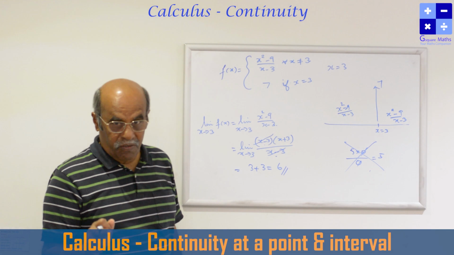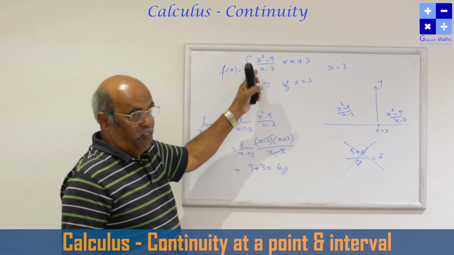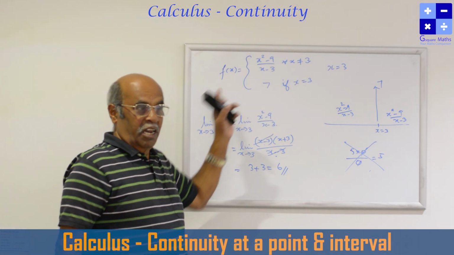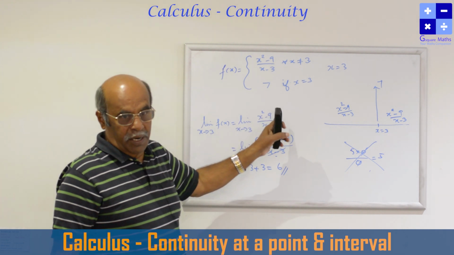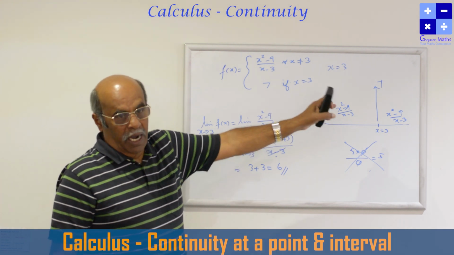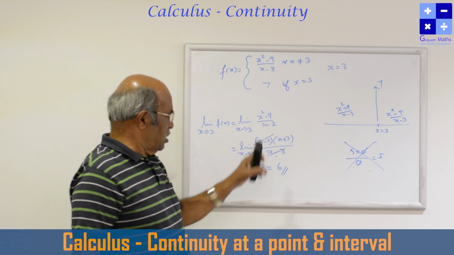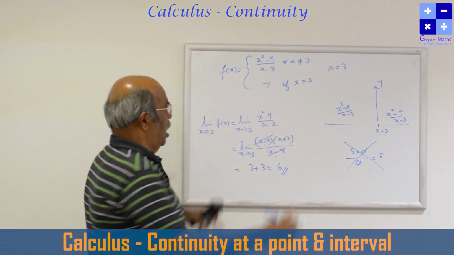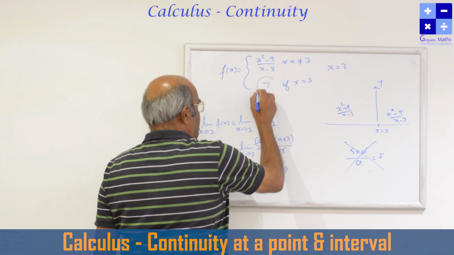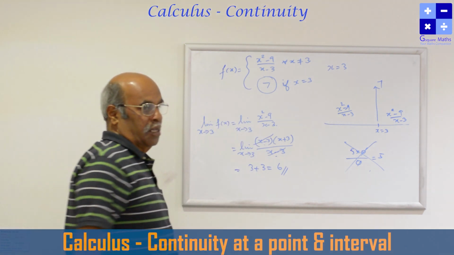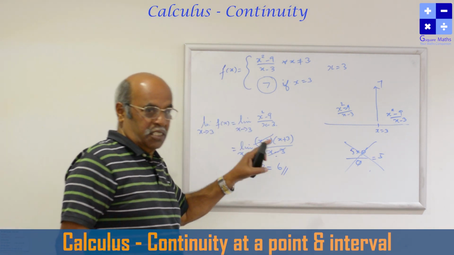When I say the limit value, as the function is defined alike on either side, left hand limit and right hand limit are all equal, and should be equal to the function value. How is the function value defined? At the point x equal to 3, the function is defined as 7. The limit value is coming as 6.